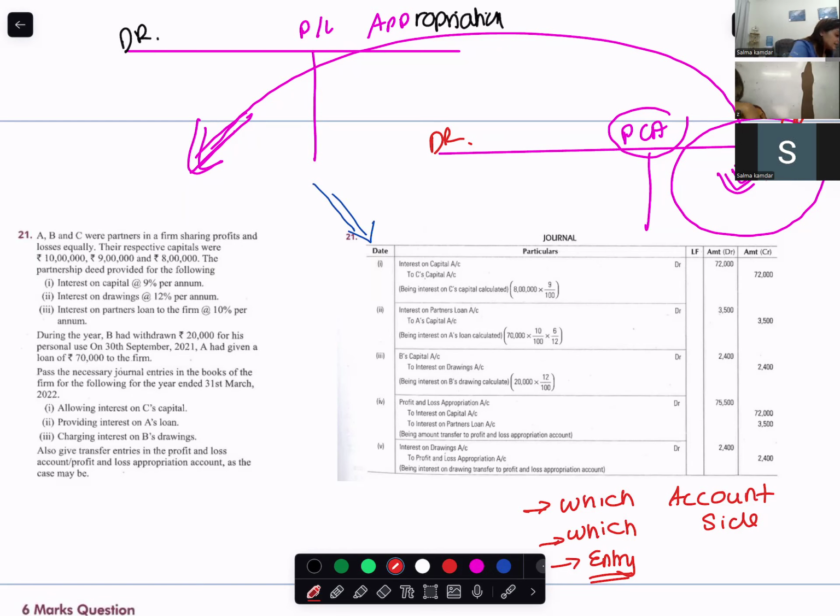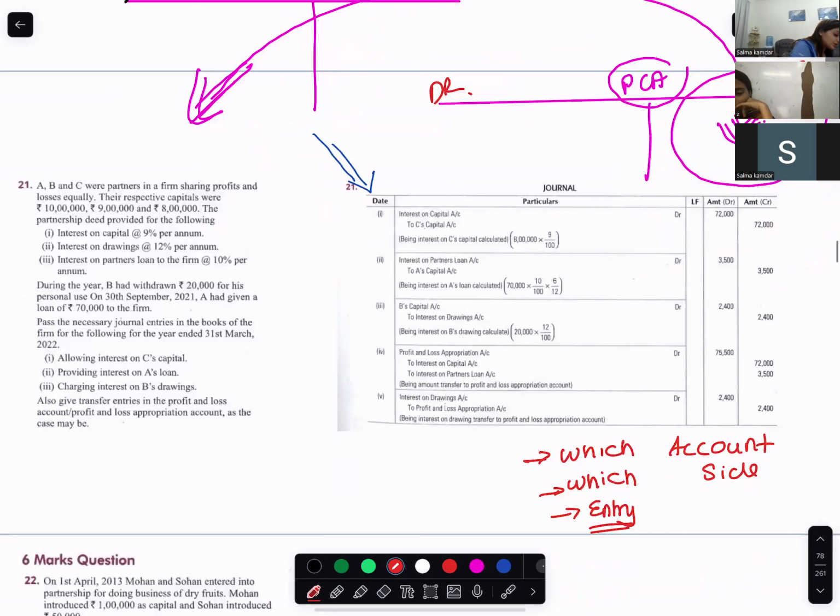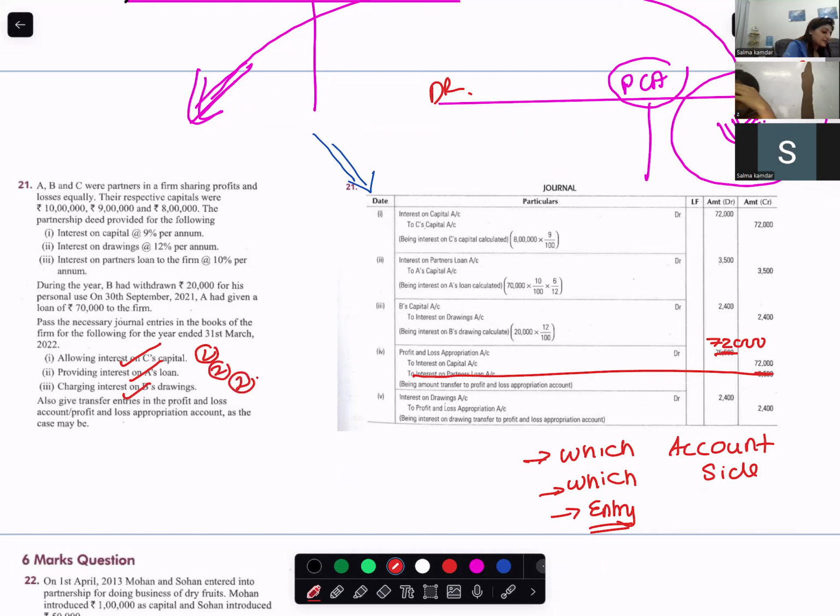Okay fine. So what was the problem you people had? You have to give journal entries for interest on capital, interest on loan and interest on drawings. What was the issue? Miss, first of all I didn't get the capital journal entries. You saw it in the video, no, interest on capital. There will be 2 entries for capital, 2 entries for loan and 2 entries for drawings. Total 6 entries. So pass them, I'll wait.